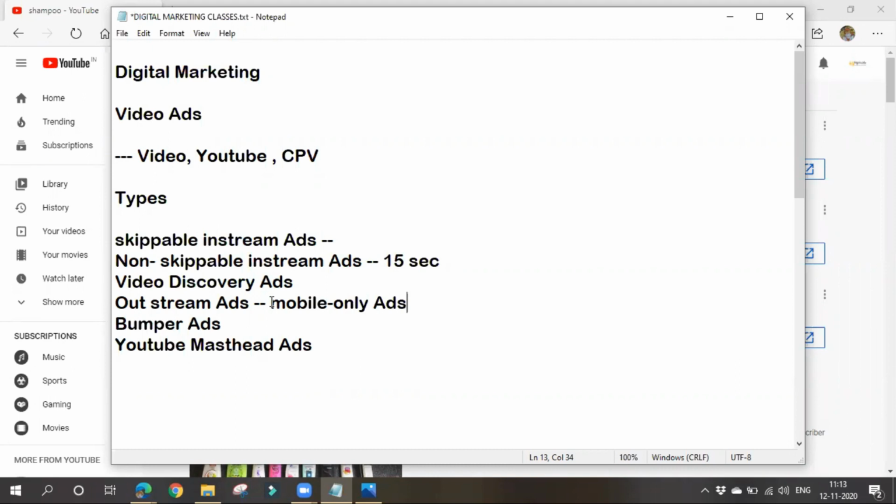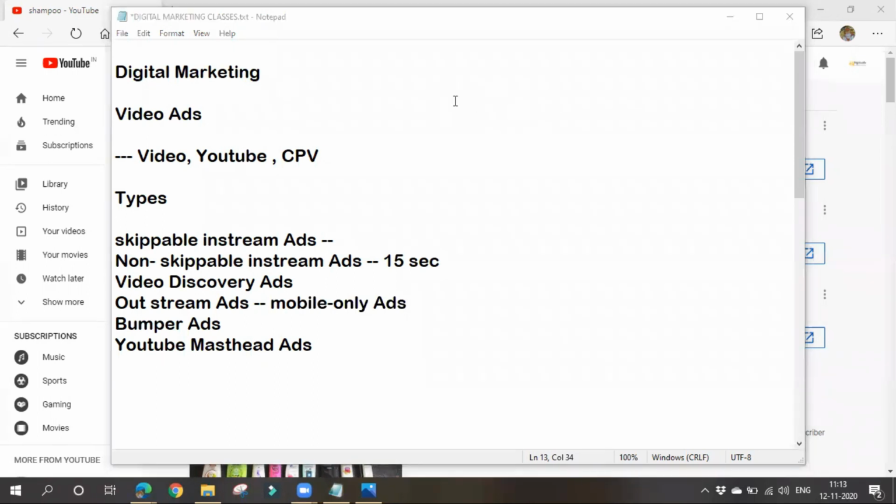These are known as outstream ads, shown while you are playing a game or in any mobile app. We might be using many mobile apps while playing a game or while learning anything. You might be seeing some ads in those apps. Those are known as outstream ads. These ads are only displayed on mobile devices or tablets, because apps will not be present on desktop. That's it.